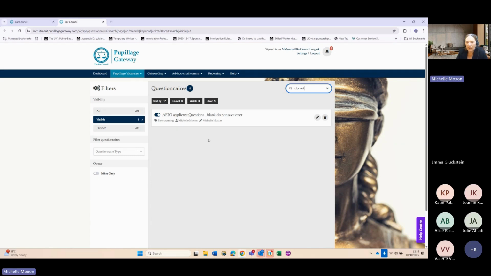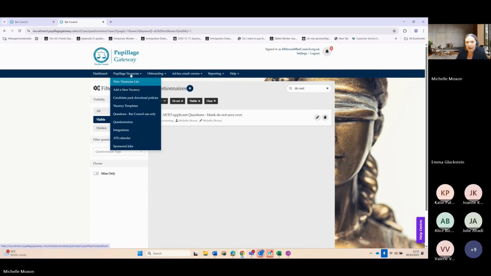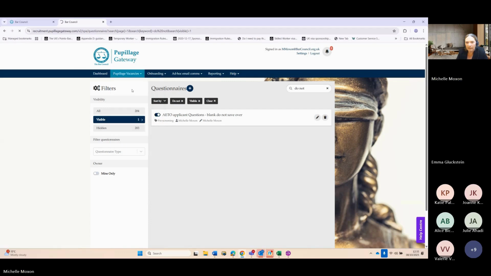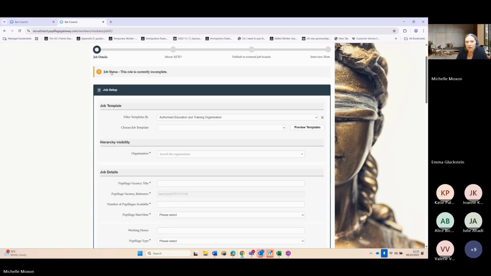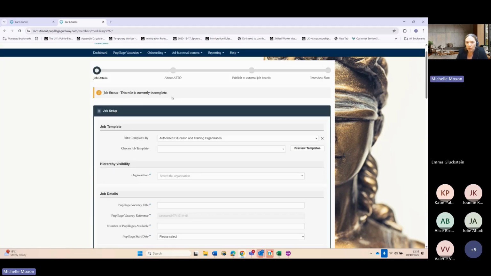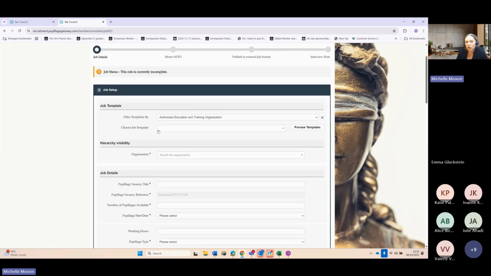So in order to create a vacancy, if you go to Pupillage Vacancies and add new vacancy, a job setup page will pre-populate. The first thing that you need to do is choose the job template that you'd like to use.